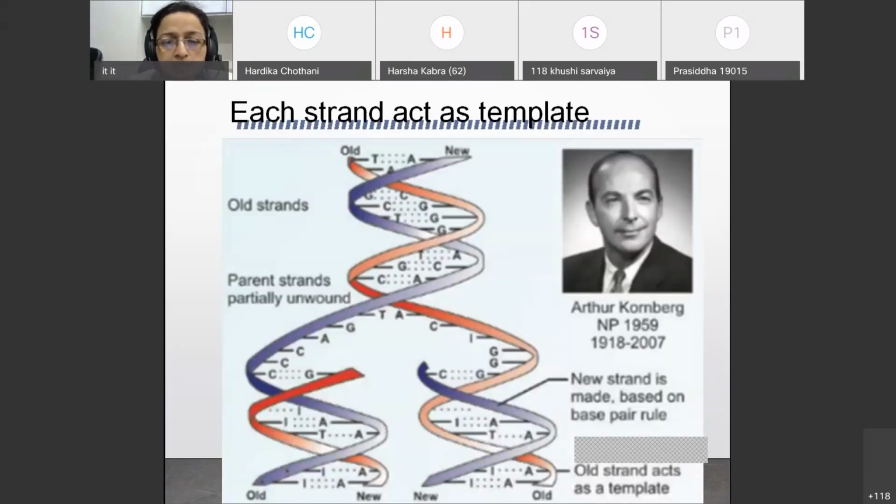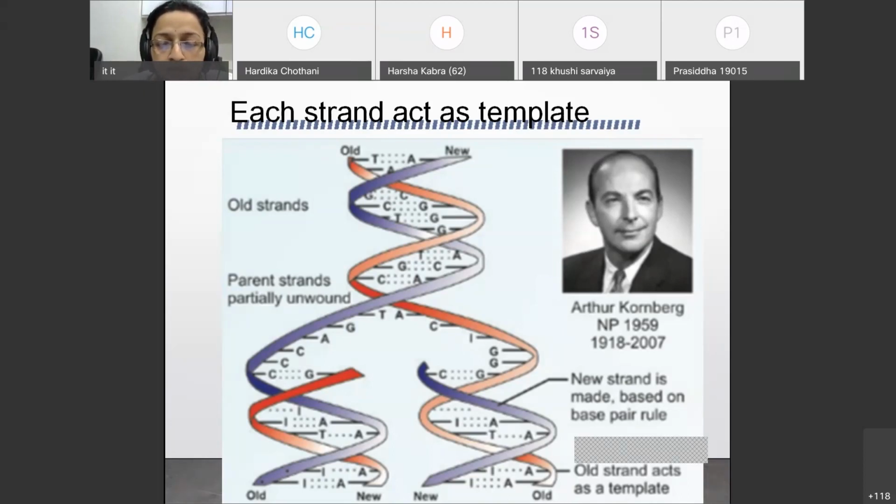I will not go into detail of this structure, and each strand will act as a template. This is shown by this particular diagram. If you consider this diagram, old and new strands are there. The old strand is maintained or conserved, on which the new strand will be generated with the help of the replication machinery, so the old strand, which is acting as a template, is conserved. So it is semi-conservative.